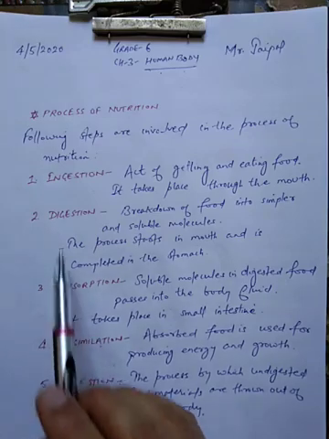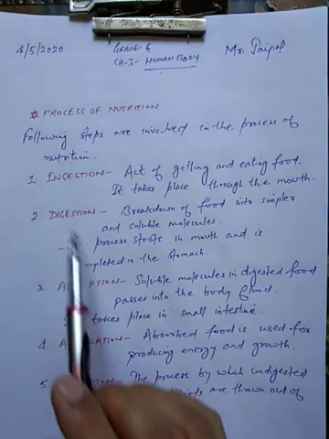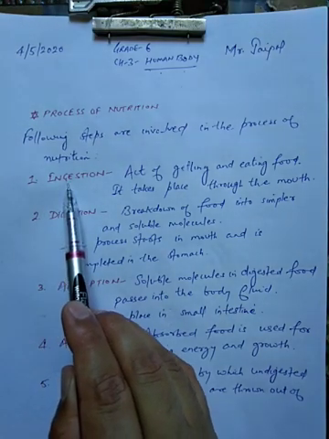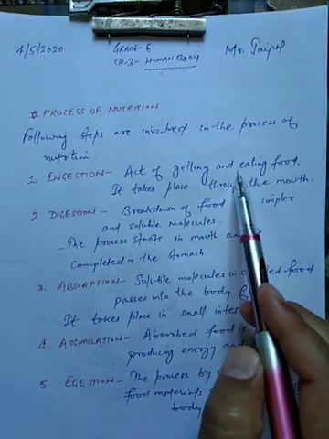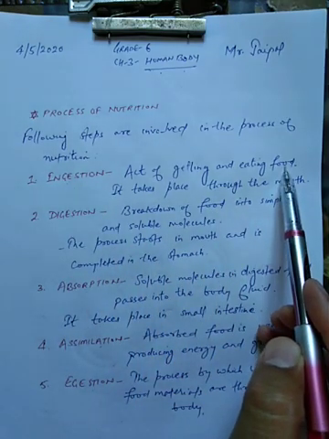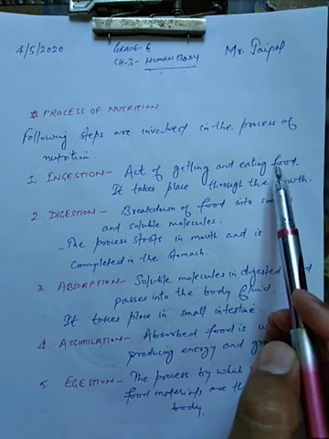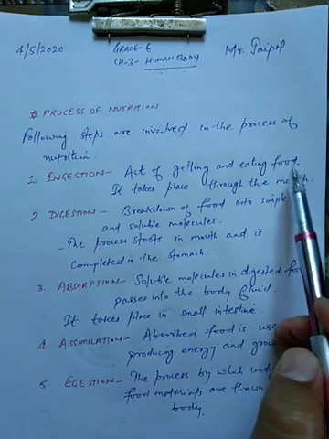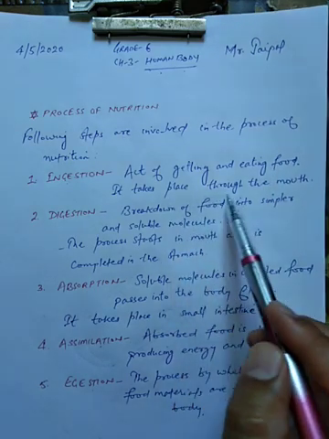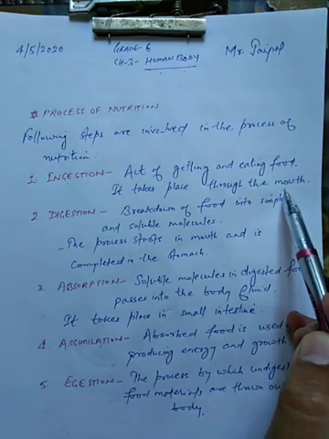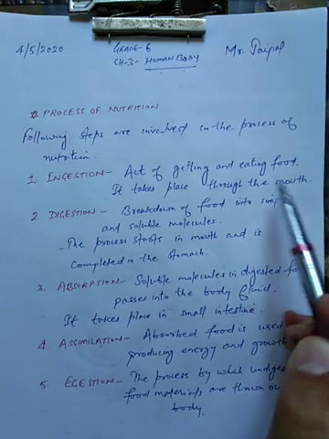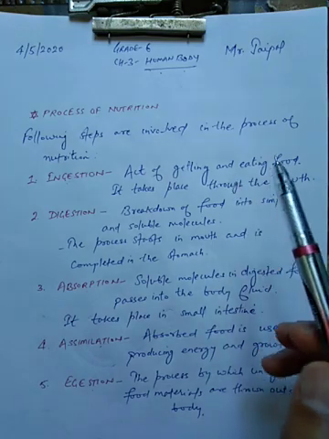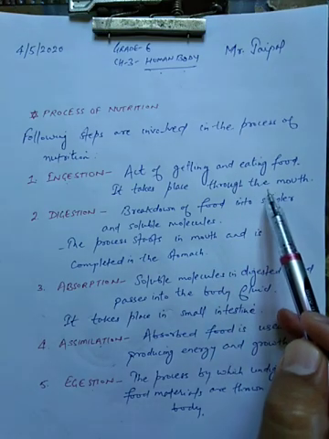Now see, what do these mean? Ingestion is the act of getting and eating food, meaning how we get the food and how we eat that food, and this process takes place through the mouth.